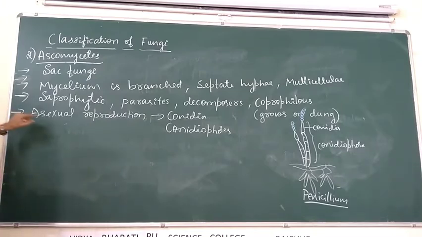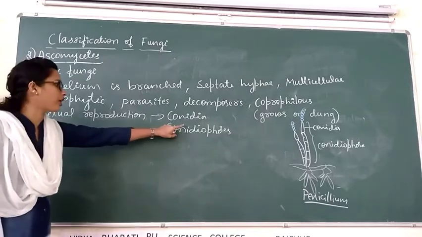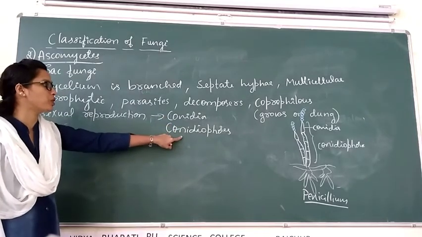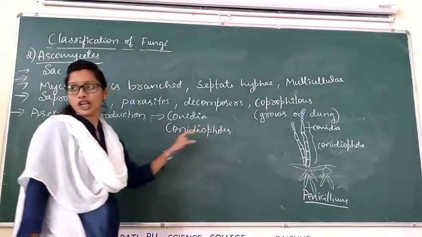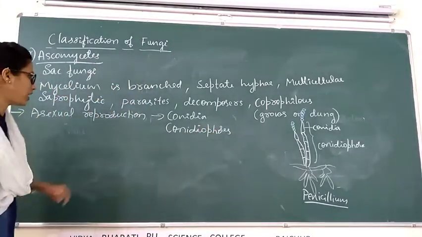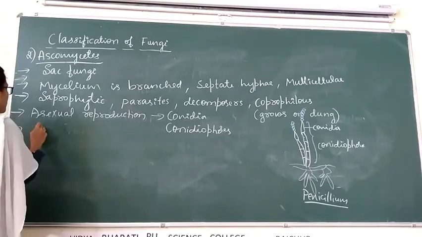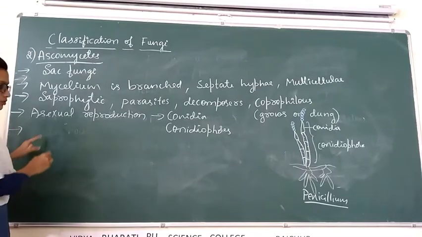Then asexual spores are called conidiospores, which are produced in the fruiting body called conidiophores. On germination, conidia produce new mycelium.